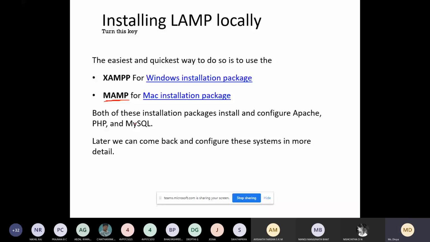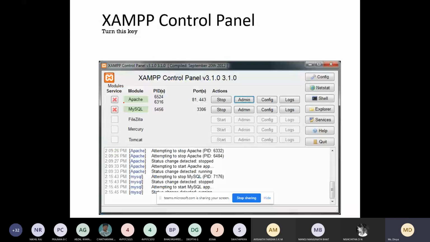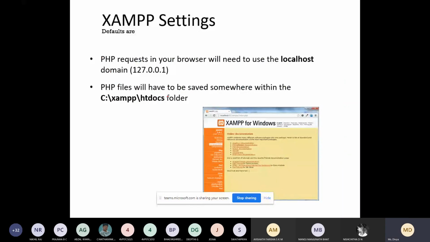So this is how the XAMPP control panel looks. This is for the Apache server. This is for MySQL. FileZilla is used for uploading your files to the server. You can see here these are the links, and you can go through these settings. You can go for localhost or you can type your IP address. In the last session, I just showed you about these controls and localhost.